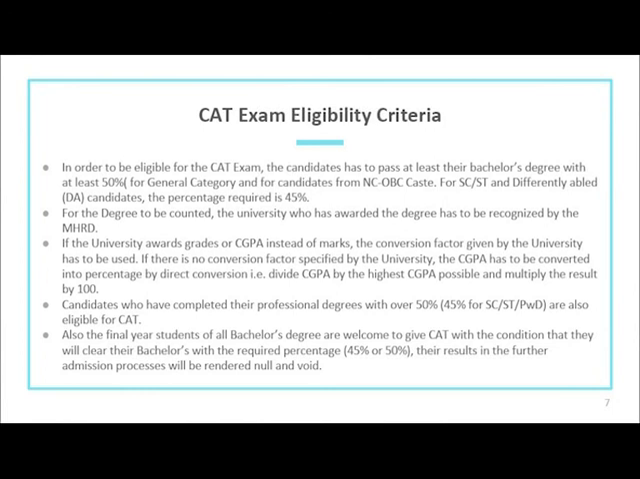For degree to be counted, the university who has awarded the degree has to be recognized by MHRD. If the university awards grades or CGPA instead of marks, the conversion factor given by the university has to be used. If there is no conversion factor specified by the university, the CGPA has to be converted into percentage by direct conversion. That is, divide CGPA by the highest CGPA possible and multiply the answer by 100.